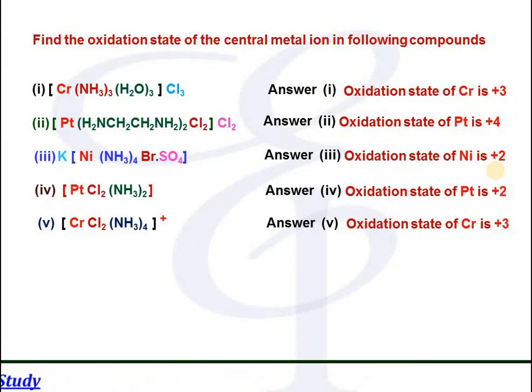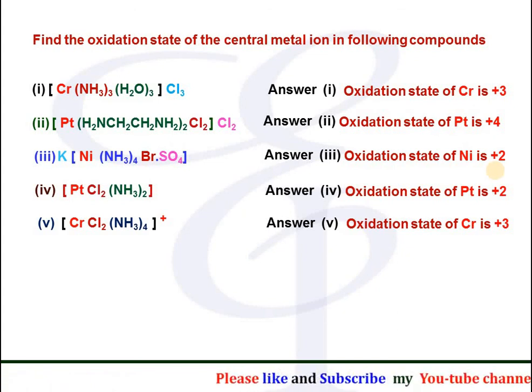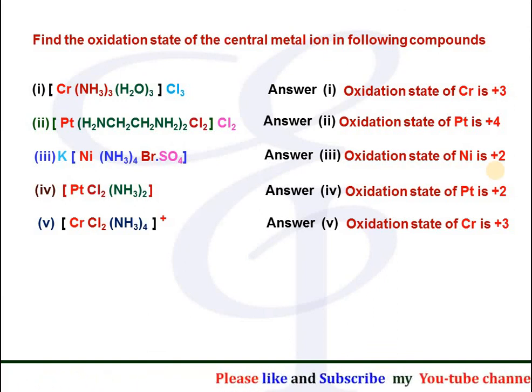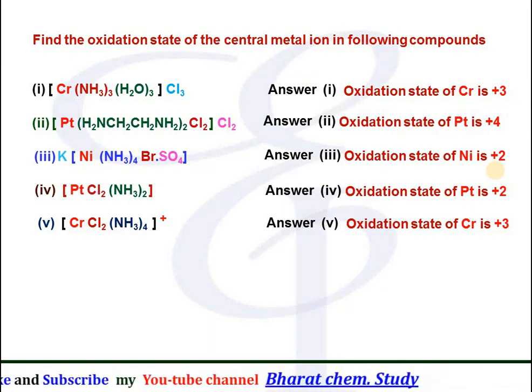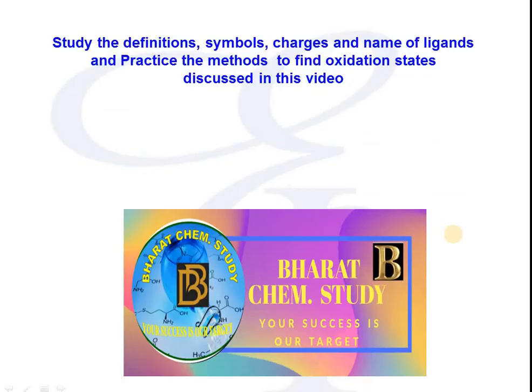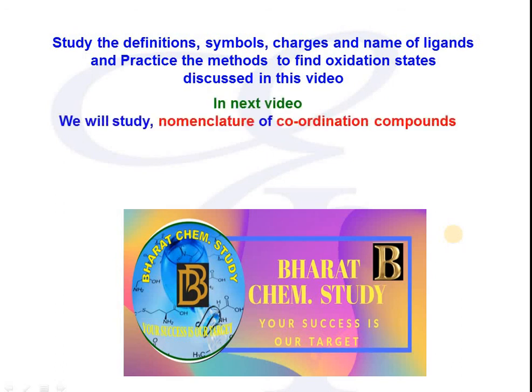So after doing the practice and comparing it with the correct answers, you will be able to understand how the oxidation state of the central atom can be calculated, and it is very important for writing the names of coordination complexes that we correctly find the oxidation state of the central metal ion in the coordination complex. Study the definitions, symbols, charges and names of the ligands and practice the method to find oxidation state as discussed in this video. In the next video we will study nomenclature of coordination compounds, that is, the method of naming coordination compounds.